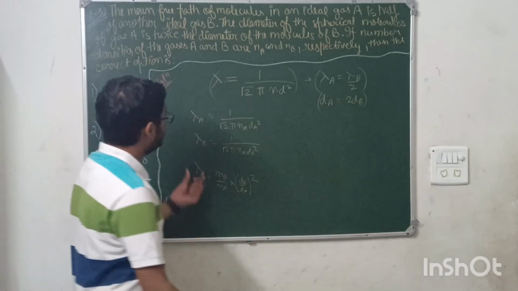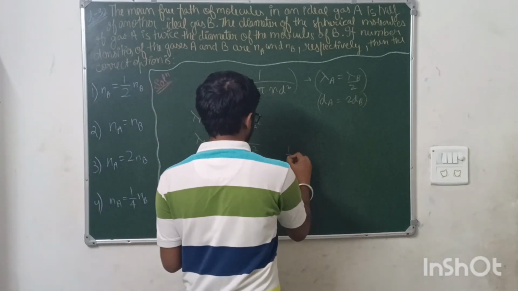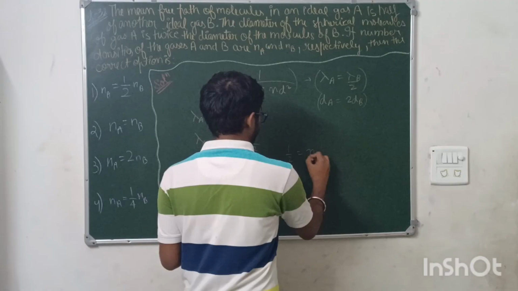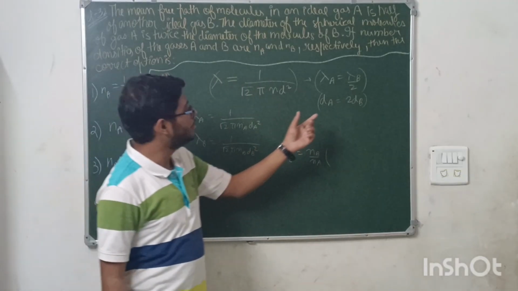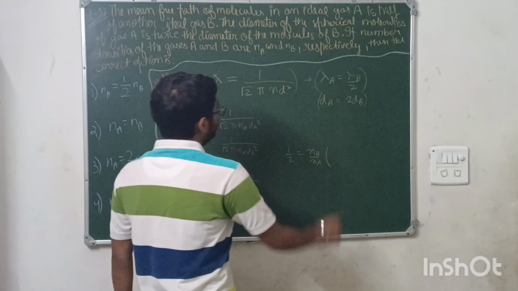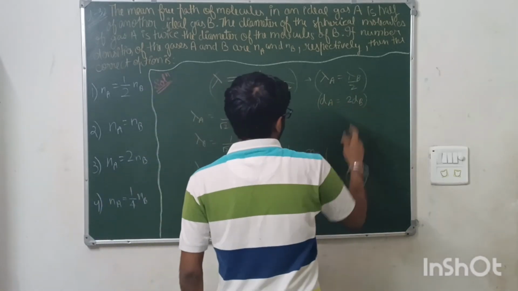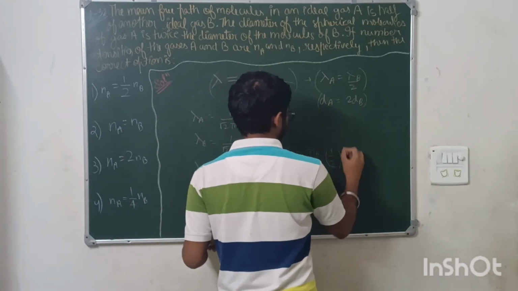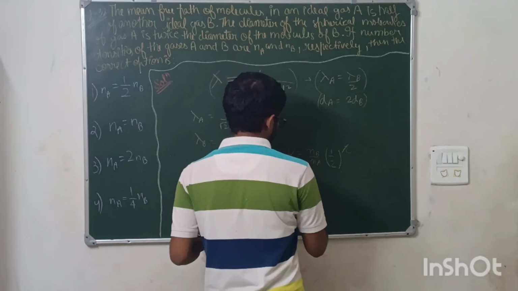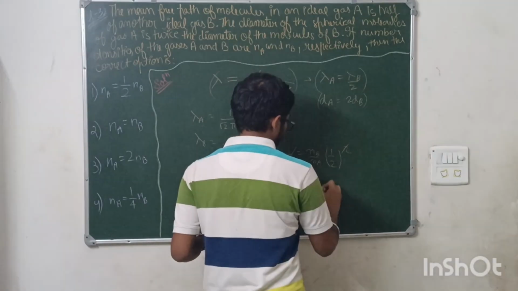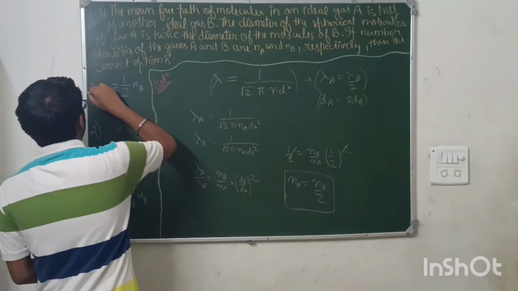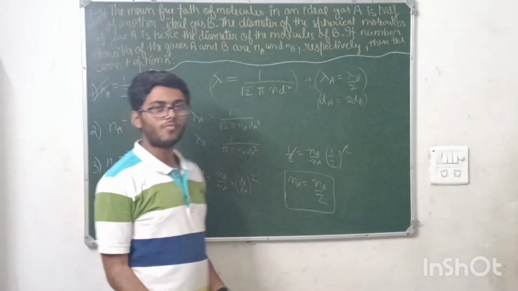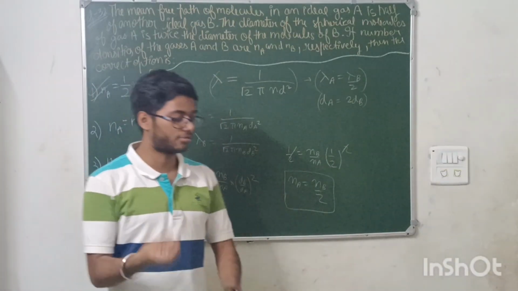Now lambda A by lambda B is 1 by 2, and dB by dA is 1 by 2, so squared it is 1 by 2 whole square. This cancels, and it comes out that nA is nB by 2. This is the relation between both. Option number 1 is correct. Very easy question. Okay, moving on to the next question.